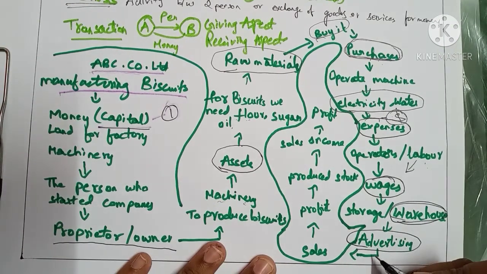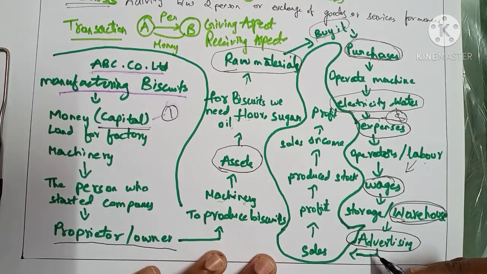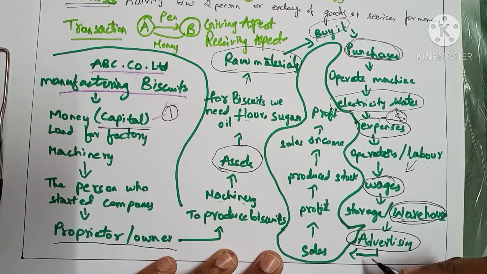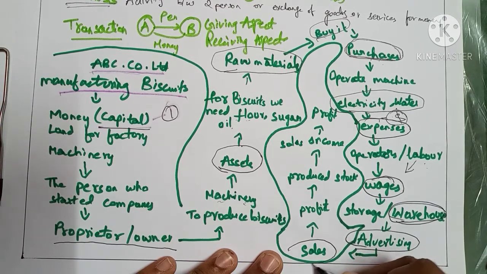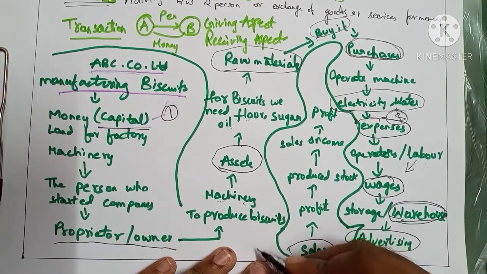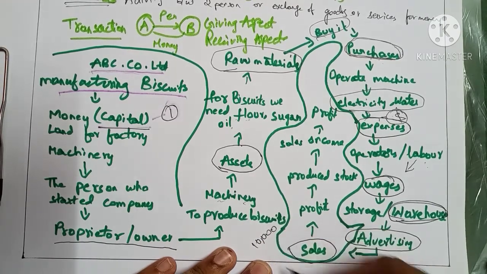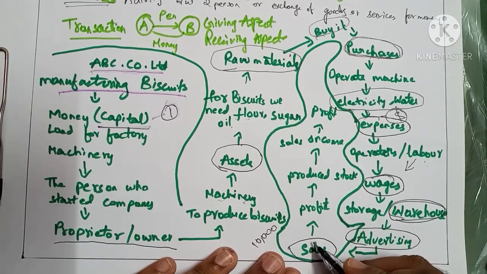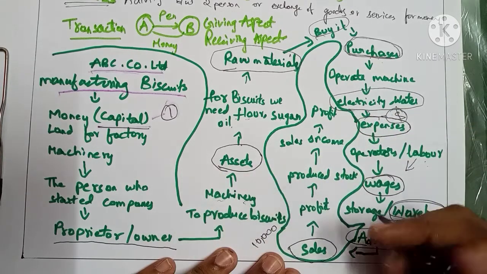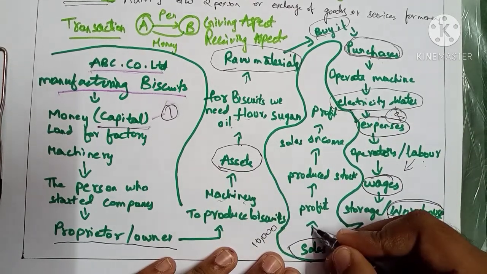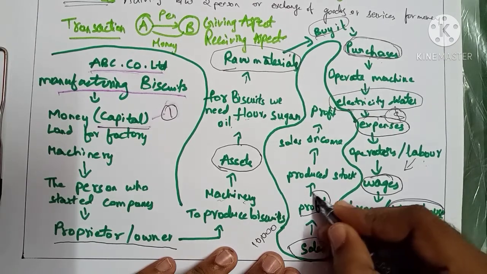Okay. Now we have made advertisements. People wanted to buy our products, our biscuits. So I have supplied goods, say 10,000 units. So this is selling goods in exchange for value. Selling goods for money is called sales. So after sales, whatever amount we get, that is called a profit.